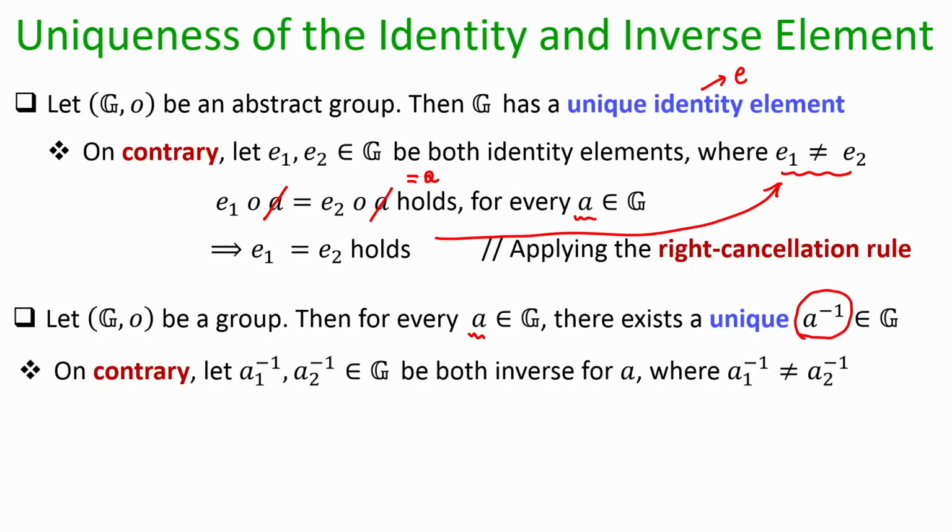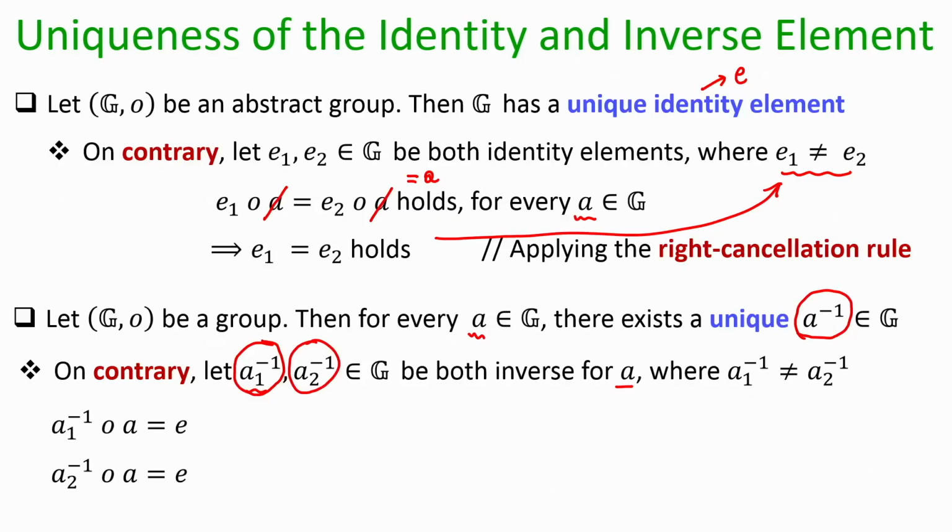Again, the proof will be by contradiction. On the contrary, assume that you have multiple inverse elements for this A. Imagine that you have two distinct inverse elements: the first inverse element is A1 inverse and the second inverse element is A2 inverse, and since I am assuming they are distinct, they are different.